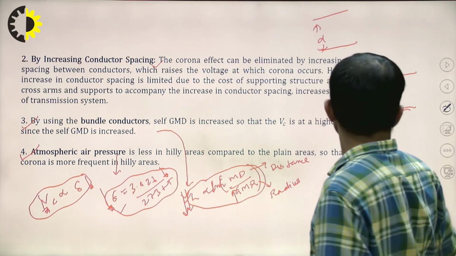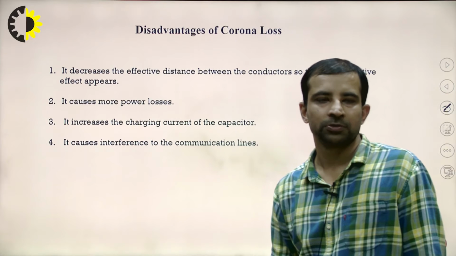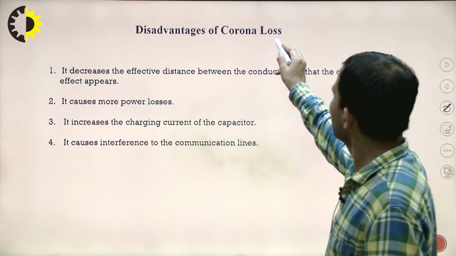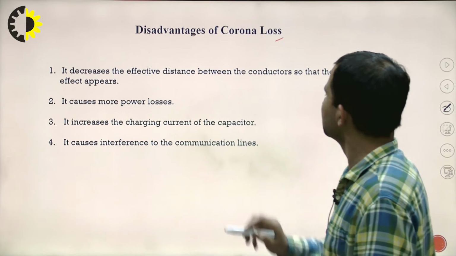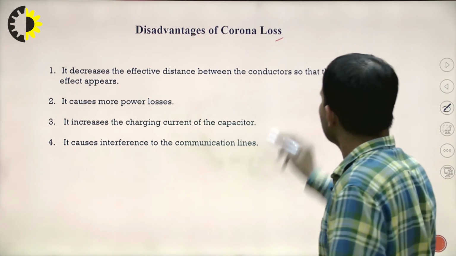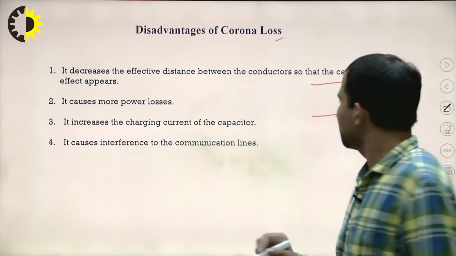So, going to the next slide: disadvantages of corona loss. It decreases the effective distance between the conductors, so the capacitive effect appears. That is very clear if this is a transmission line. What is the effective distance?